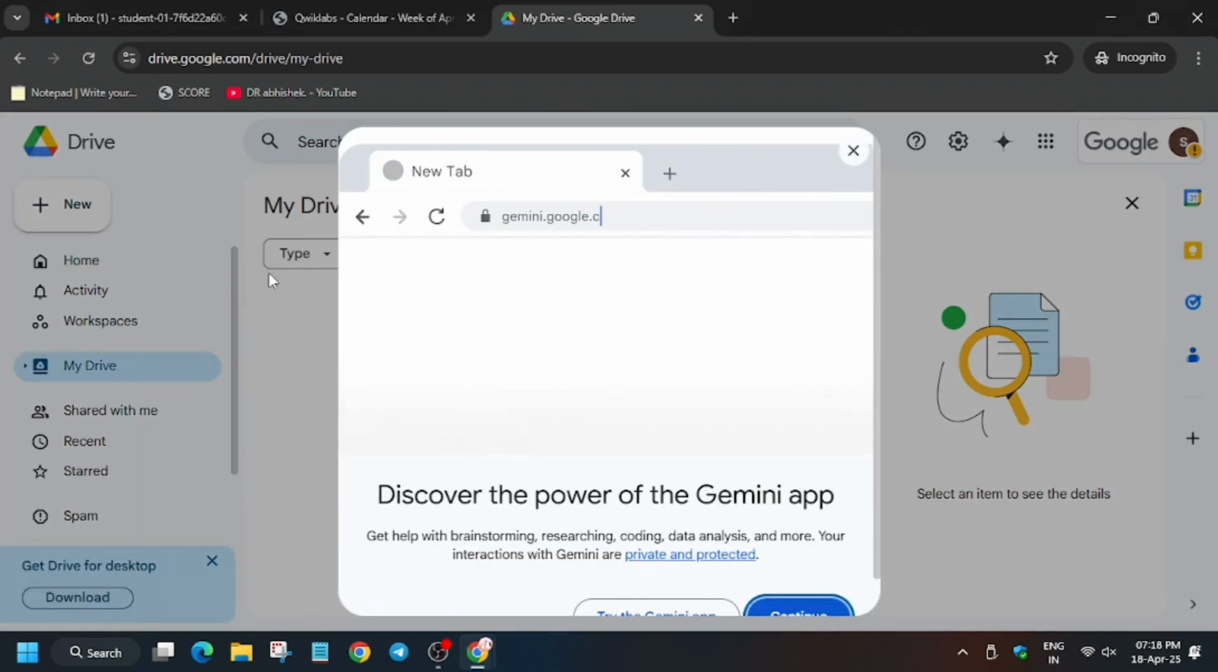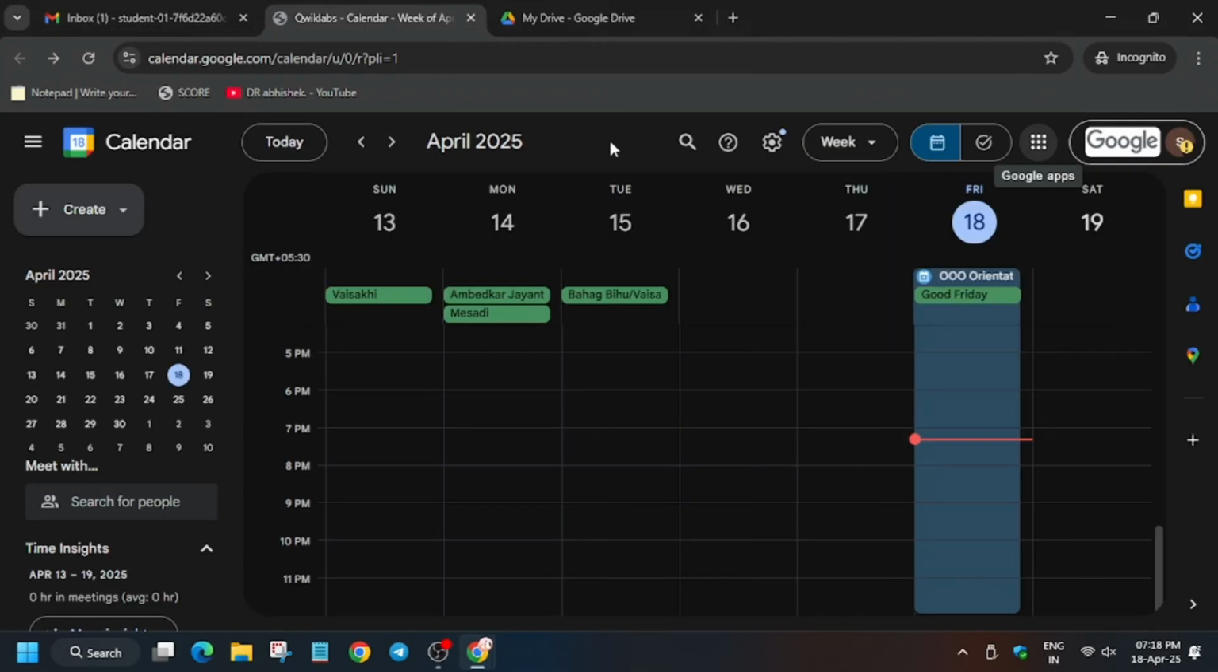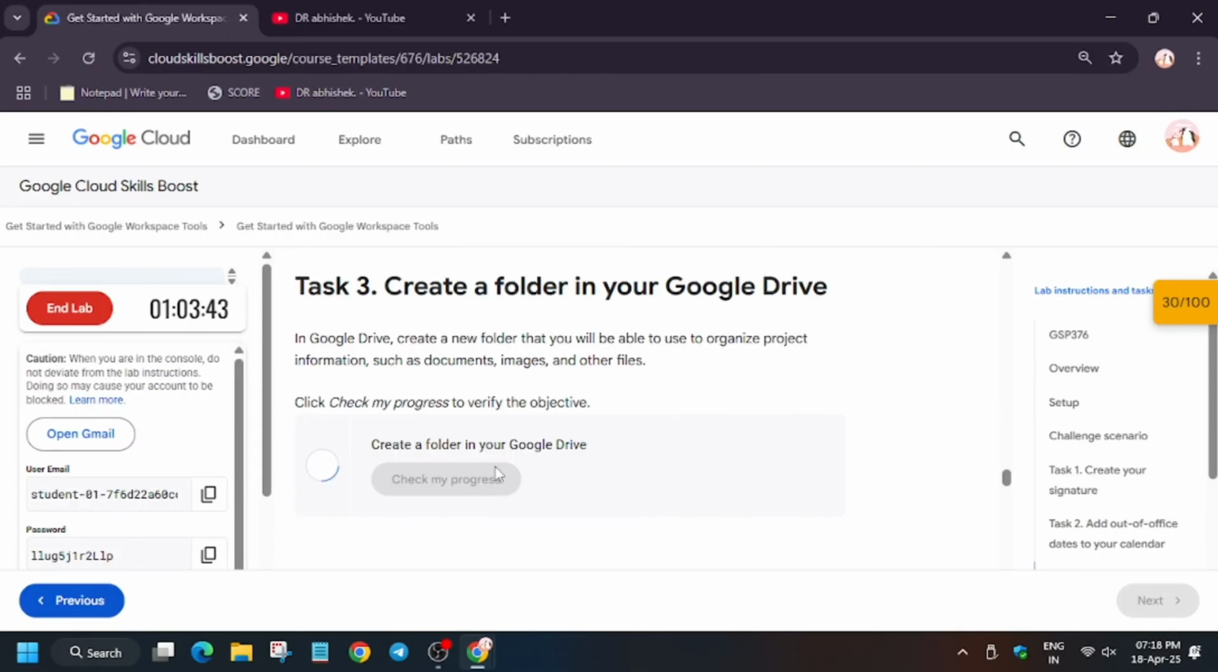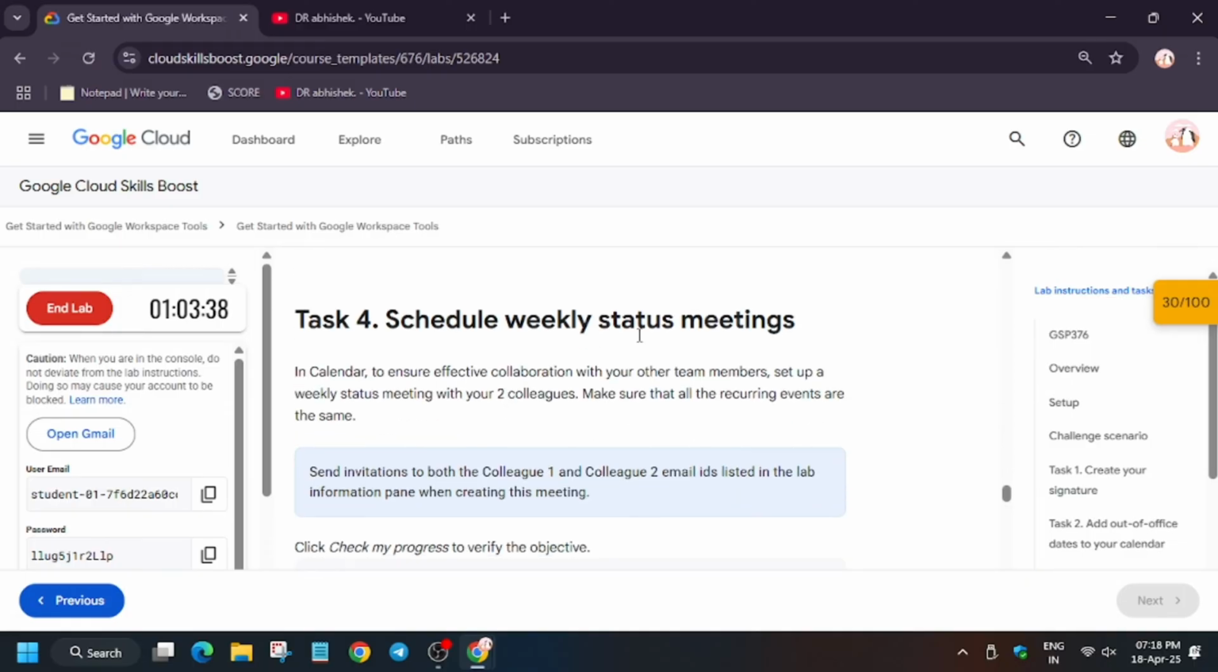Now let's move forward to the lab instruction and check my progress. So let's hit check my progress for this task. As you can see, we got the score without any issue. Now we will move forward to task number 4.